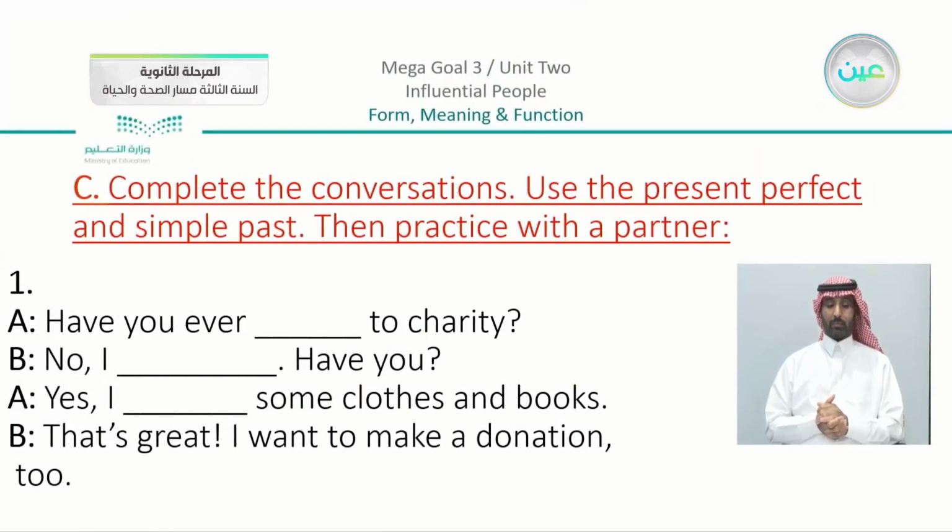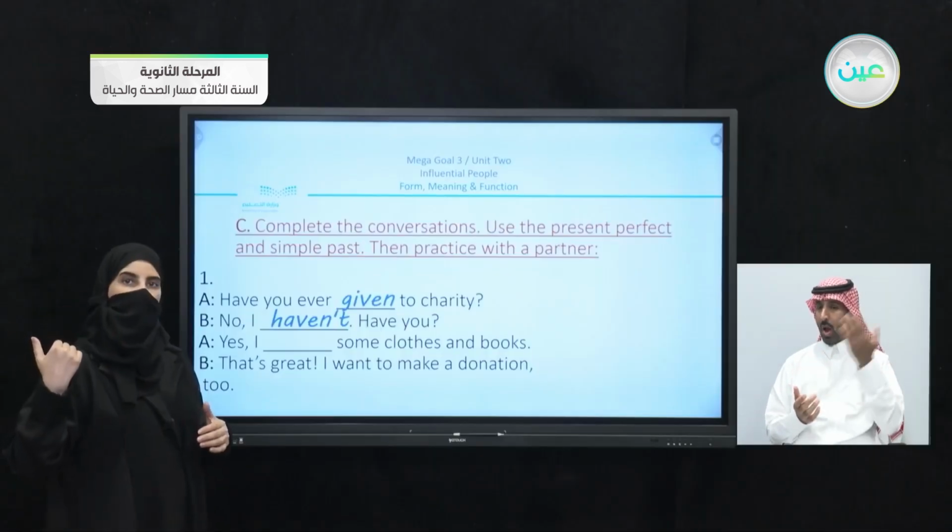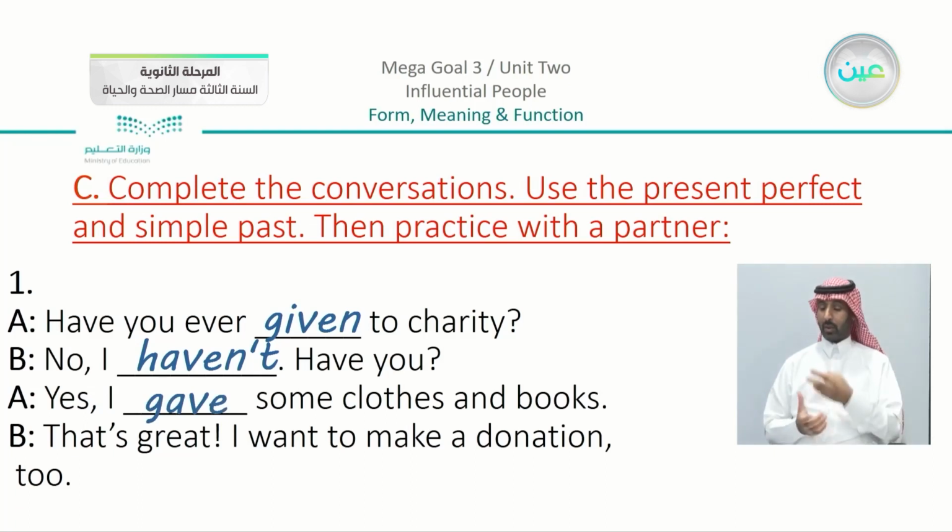Now there are other exercises in the lesson of form, meaning, and function. We have here: complete the conversation using the present perfect and the simple past, then practice with a partner. You have short dialogues or conversations. Number 1, for example: "Have you ever given to charity?" "No. Have you?" We are using the present perfect, so I can say, no, I haven't. "Have you?" "Yes, I gave some clothes and books." An action that happened in the past, so yes, I gave. "That's great. I want to make a donation too."